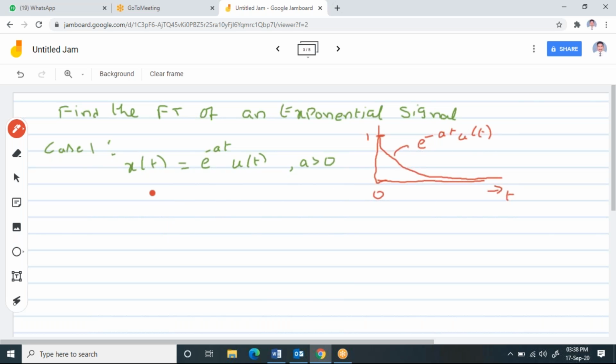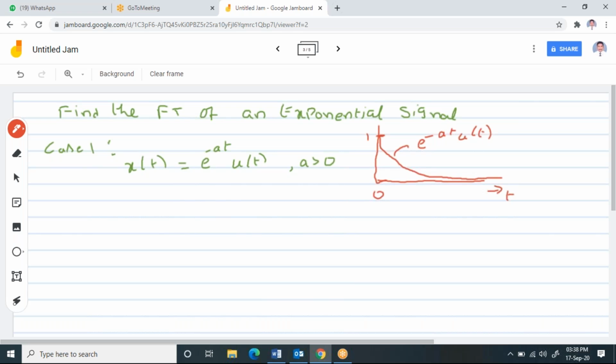Now for this, you need to find the Fourier transform. We know the formula for the Fourier transform of x of t, and I'll write that directly. But before that, let me check whether it will converge or not. When you check convergence, you can observe it automatically when you do the integration.